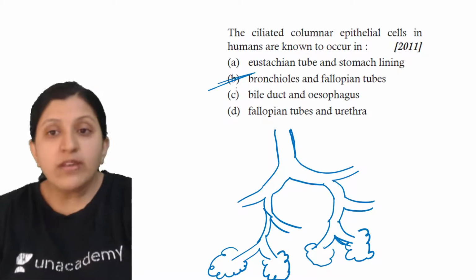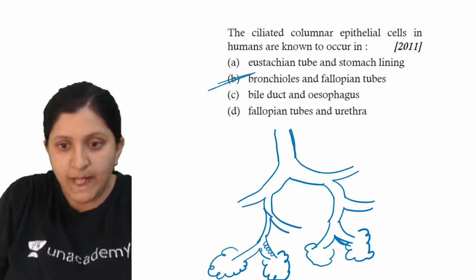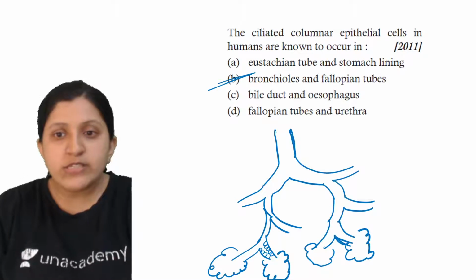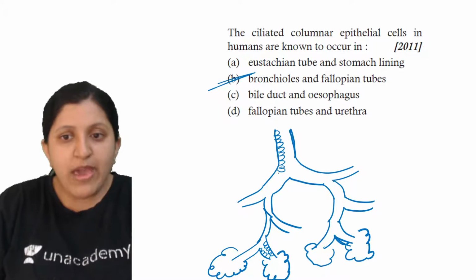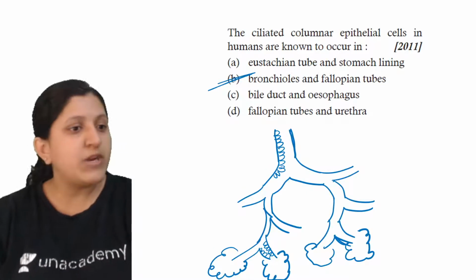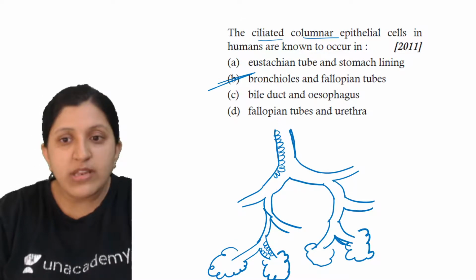Now the bronchioles have a columnar epithelium. Everywhere, including even the trachea and the primary bronchi, you can find this columnar epithelium, which is actually ciliated.